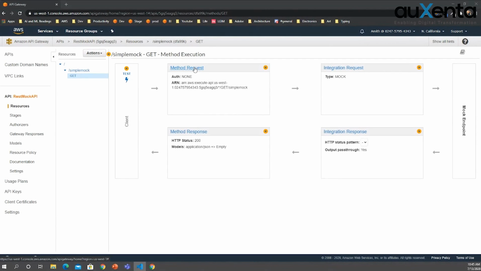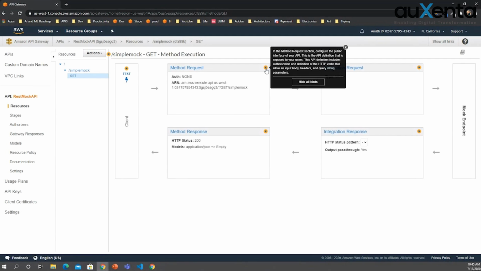This gives the definition of the API to the client. If you click on this, you can see the details of method request. It says this API definition includes authorization and the definition of the HTTP verbs that are allowed and input data. It says what things are allowed in input data, like headers, query string, and parameters.